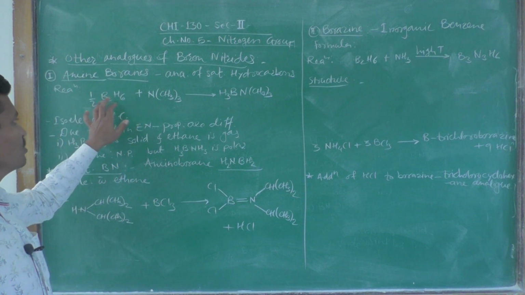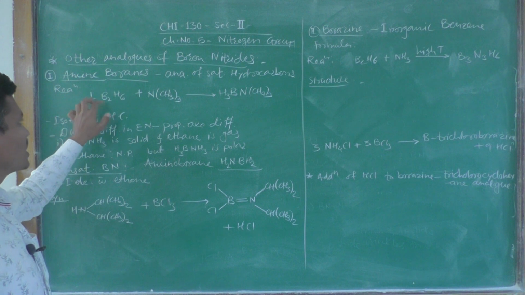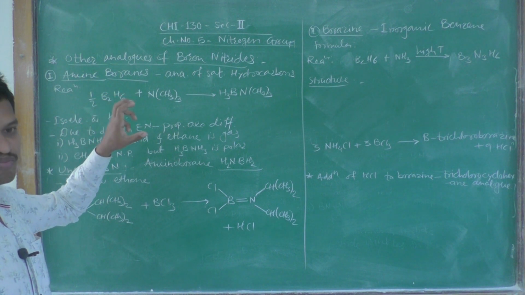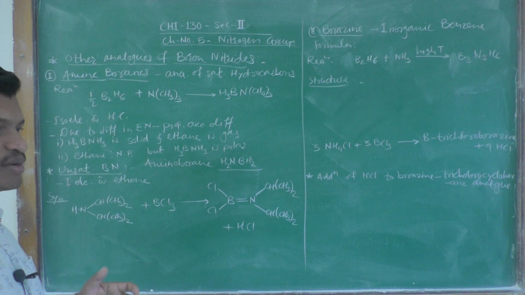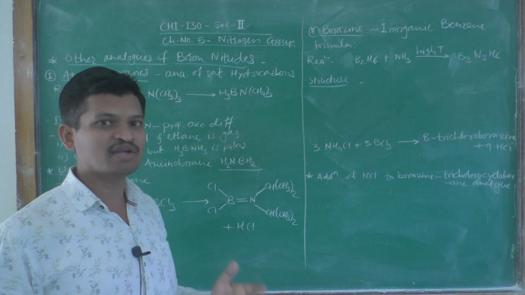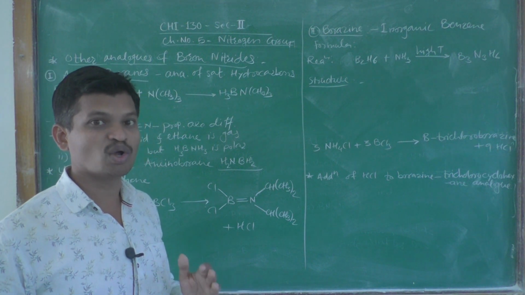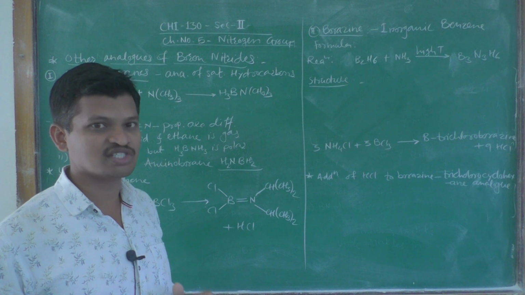Here the diborane is given, B2H6. One half of this diborane means a simple BH3, but we know that boranes exist in a dimeric form, that is B2H6, not in a monomer BH3.